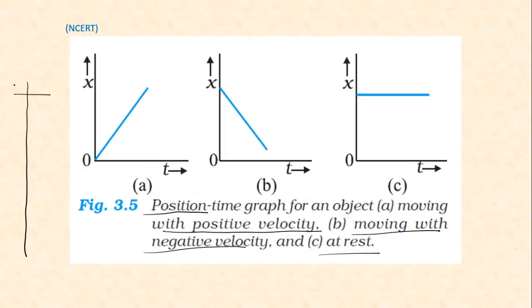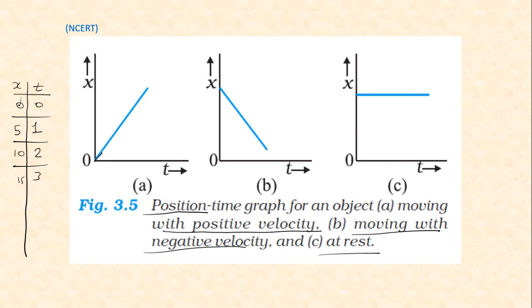Initially this is x and this is, suppose, t. So initially when time t is equal to 0, its position is 0. At time t is equal to 1 second, its position is 5 meter. At time t is equal to 2 seconds, its position is 10. At 3 it's 15, and so on.